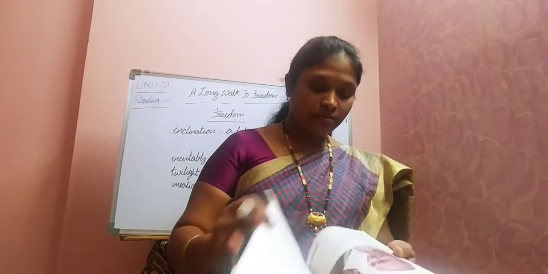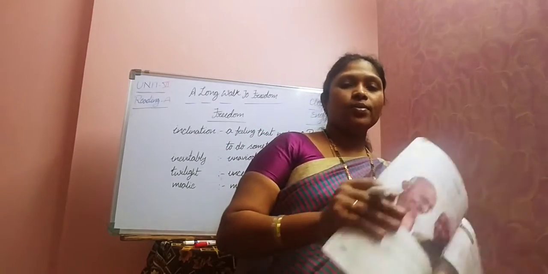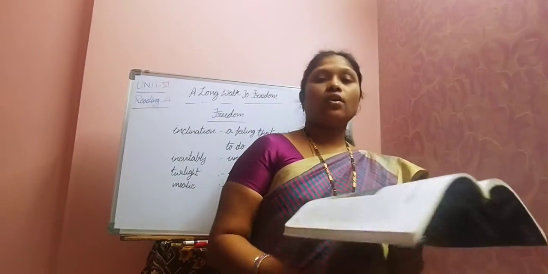Everybody open your textbooks. Page number 108. Unit name, Freedom. Look at the following pictures and discuss the questions that follow. Here two pictures are there. Try to identify those two persons. One is obviously our father of the nation, Mahatma Gandhi. The second one is the person we are going to talk about at present, Nelson Mandela. One is Mahatma Gandhi, another one is Nelson Mandela.